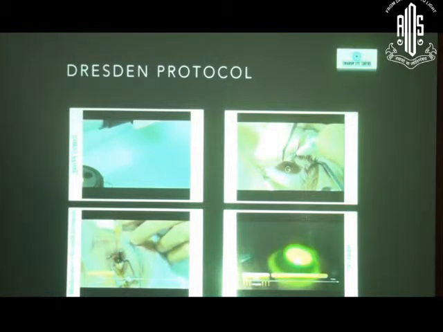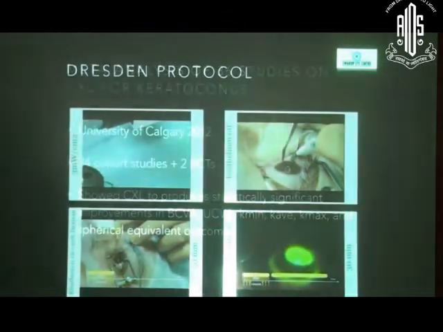So the Dresden protocol, as we all know, we use energy of 3 milliwatts per centimeter square, epithelium off. The conventional riboflavin with dextran was being used 0.1% for 30 minutes, 1 drop every 2 minutes. And then UV radiation for 30 minutes with 1 drop every 5 minutes.